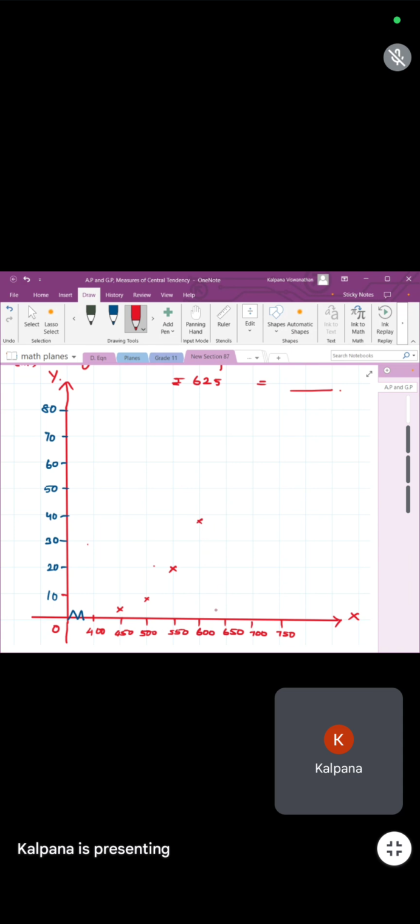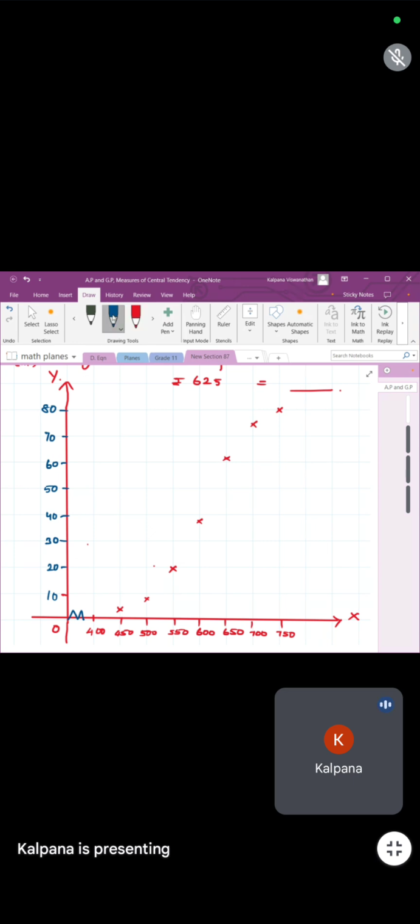Then 650 and 62. 700, 75, 750 and 80. So put a cross mark.